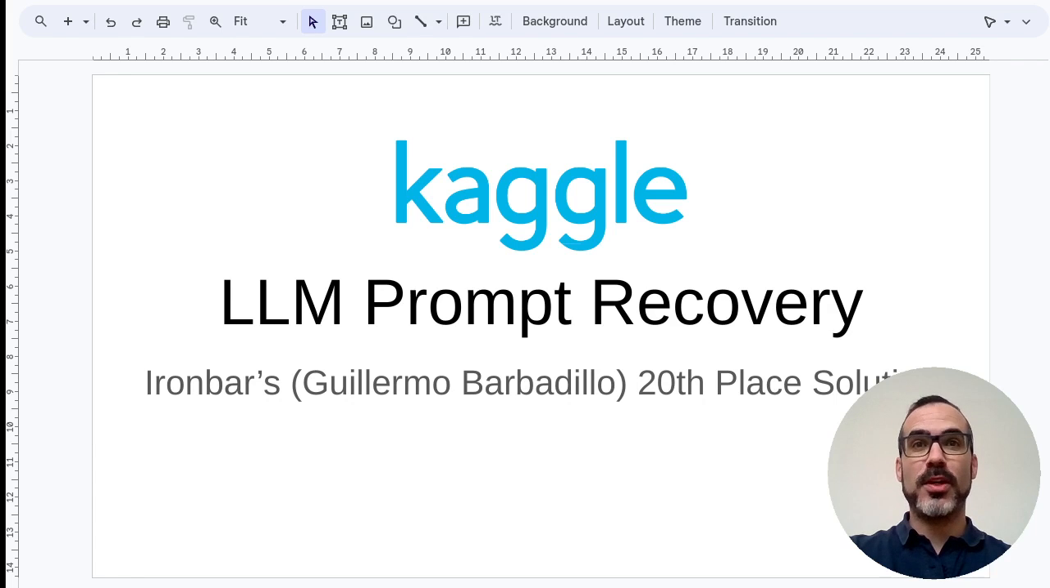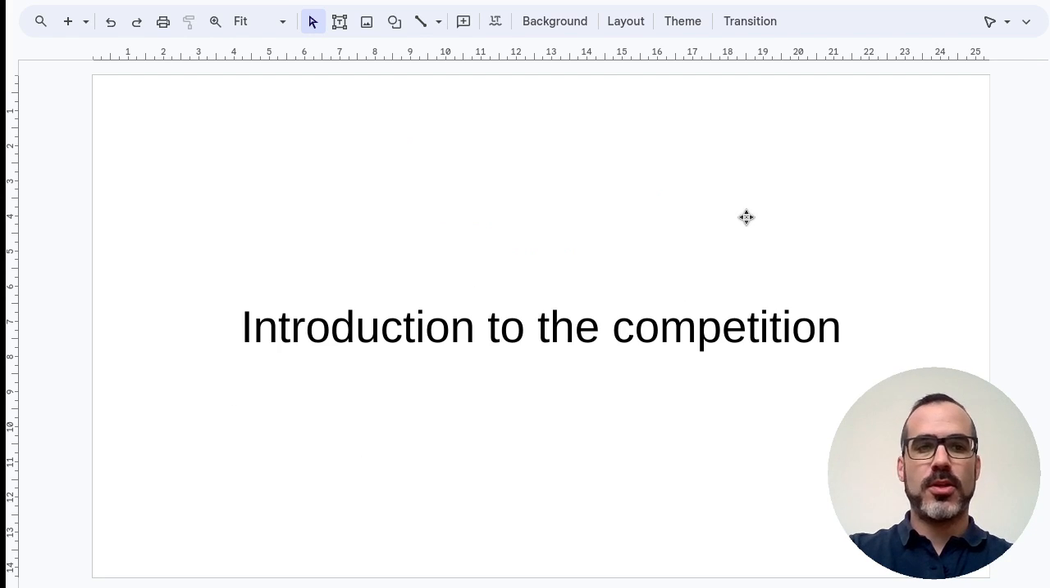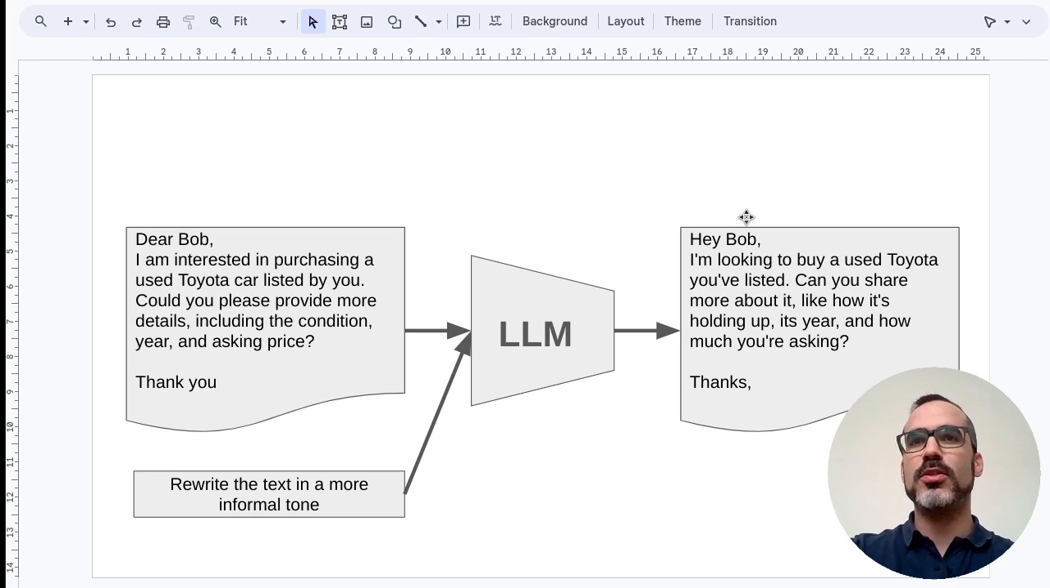Welcome to this quick recap of my solution for Kaggle's LLM Prompt Recovery challenge. So let's do a quick intro to the competition.